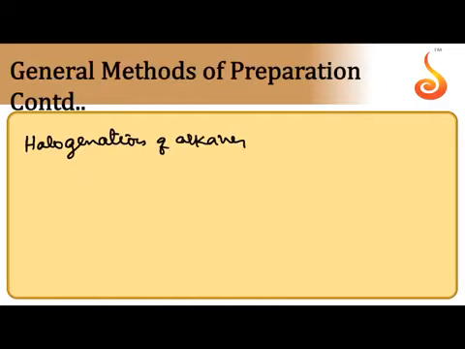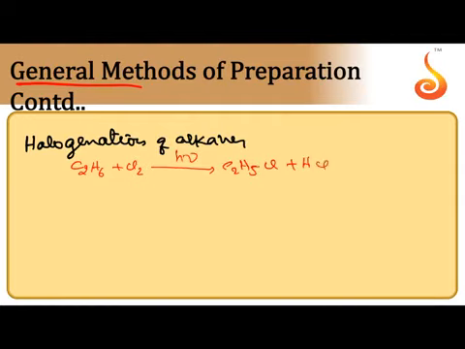Now coming to the methods of preparation. Haloalkanes are prepared from alkanes by the halogenation. Suppose when C2H6 is reacted with halogen like chlorine in the presence of sunlight, ethyl chloride is obtained.